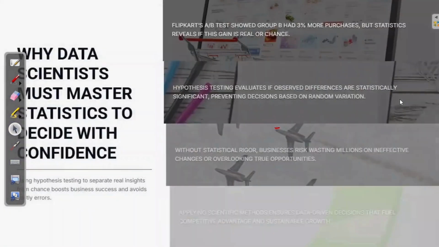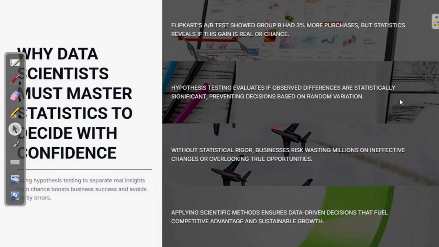Now let's move to the next slide. Why must data scientists master statistics to decide with confidence? Just imagine Flipkart or Amazon, the e-commerce giants. They want to test one of the designs of their app, so they run some kind of A/B test. A/B means one set of population called A, one set called B. They show one group one screen, and another group a different screen. The result was that group A or group B had 3% more purchases than the other, right?